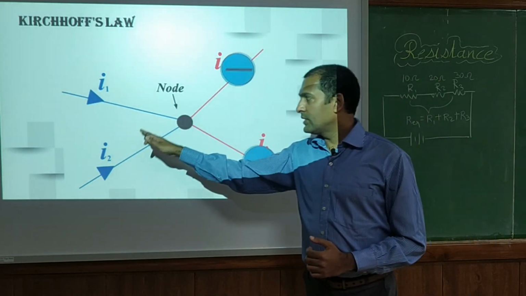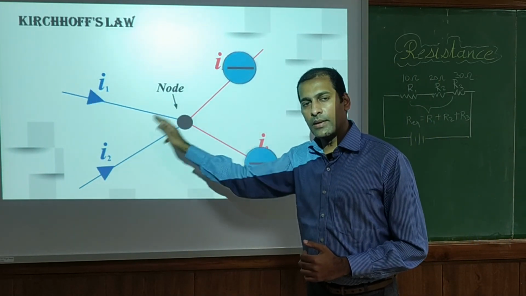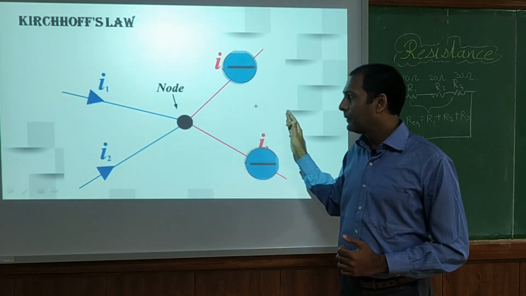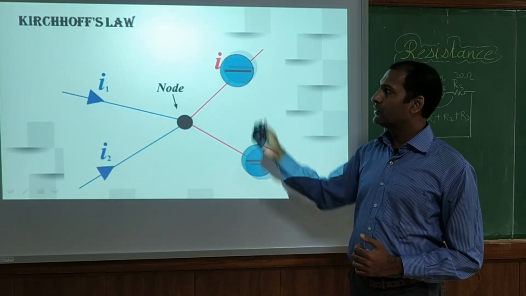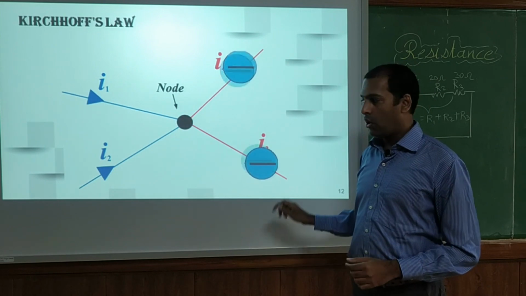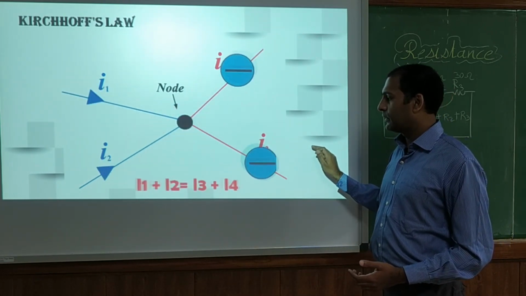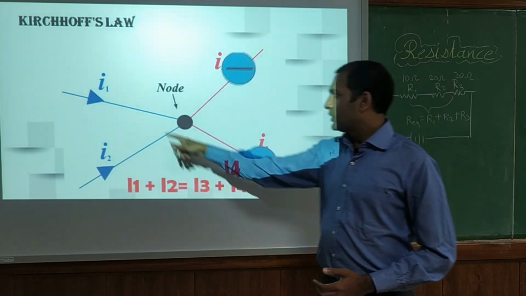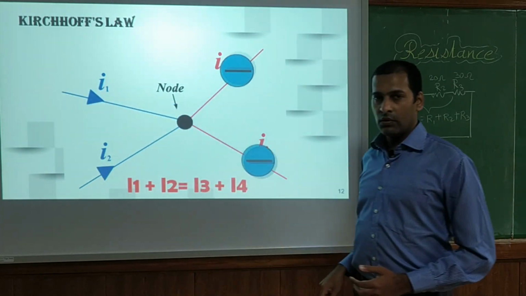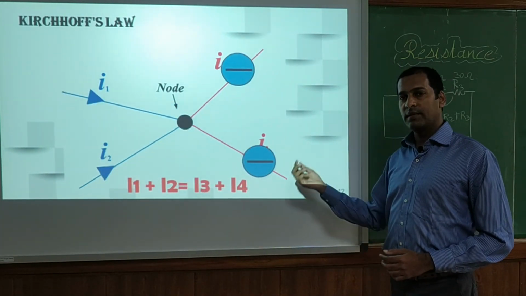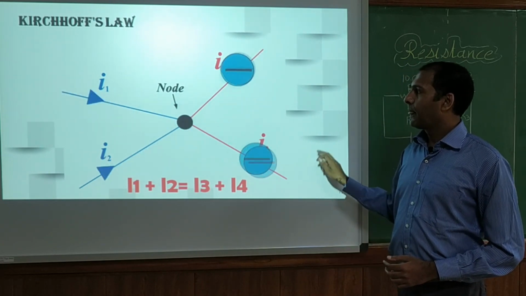So the sum of the incoming currents will always be equal to the outgoing currents. That is Kirchhoff's current law. We will see examples of these along with voltage in another session. So I1 plus I2 is equal to I3 plus I4.